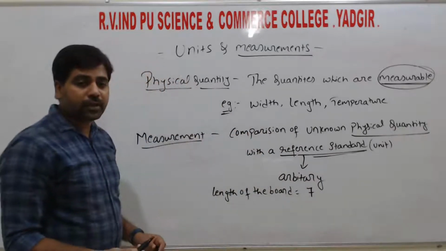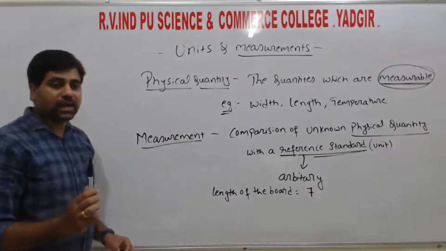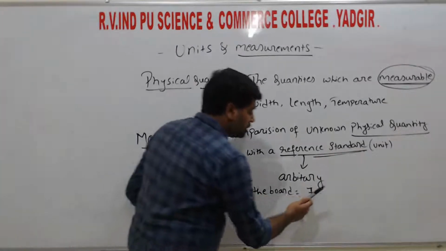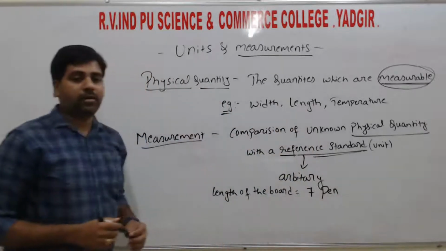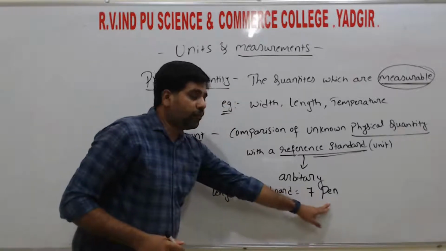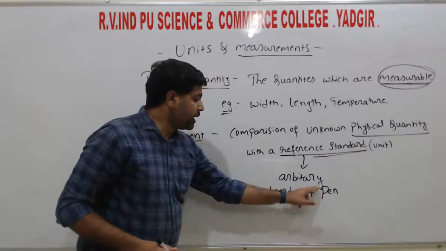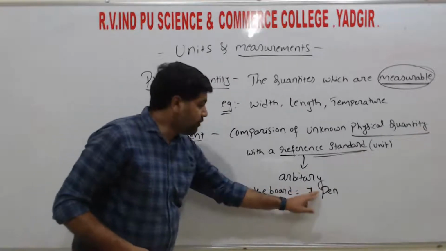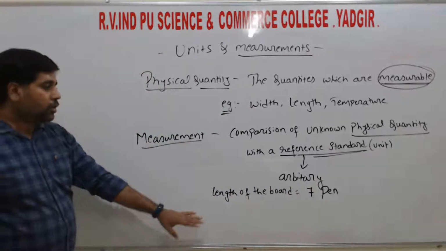the which one, that is the standard unit. We are referring the pen as a standard unit, then the length of the board is 7 times of the pen, right? So this gives the measurement of this board in terms of the pen, that is 7 times it is contained, the length of the board contains 7 times of the pen. So are you understanding this one?